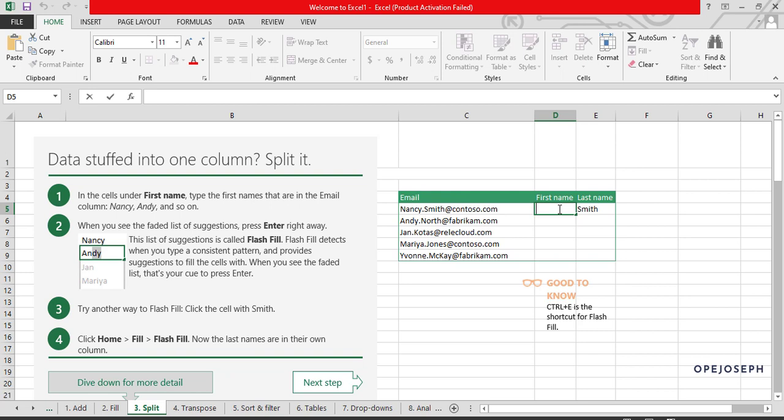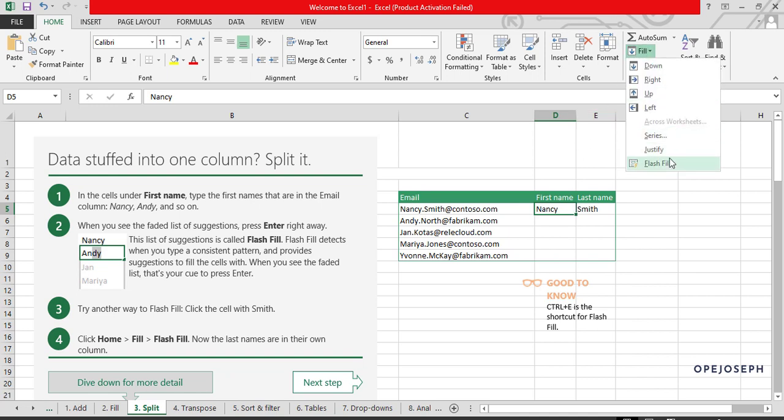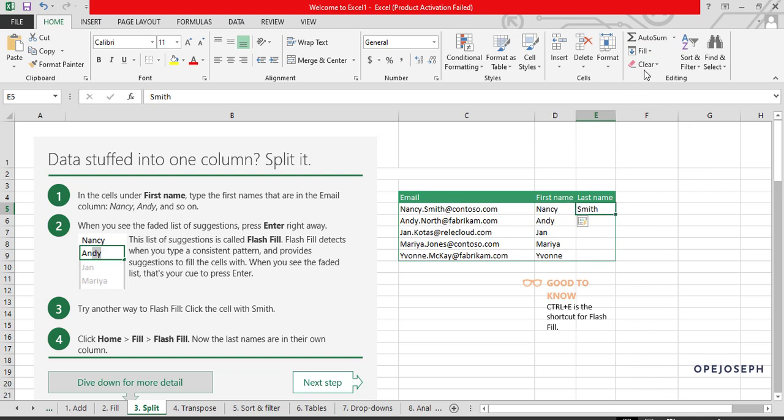So quickly watch me do it now. I'm going to click Nancy. After clicking Nancy, I'm going to come under Nancy now. I'm going to go to fill. Under fill, I click flash fill. Can you see? It repeated Andy, Jan, Maria, and Yvonne. Same thing here under Smith, I'm going to click flash fill now. It gives me the last name. So it splits them based on this delimiter that is full stop. Nancy dot, it's split based on the dot.